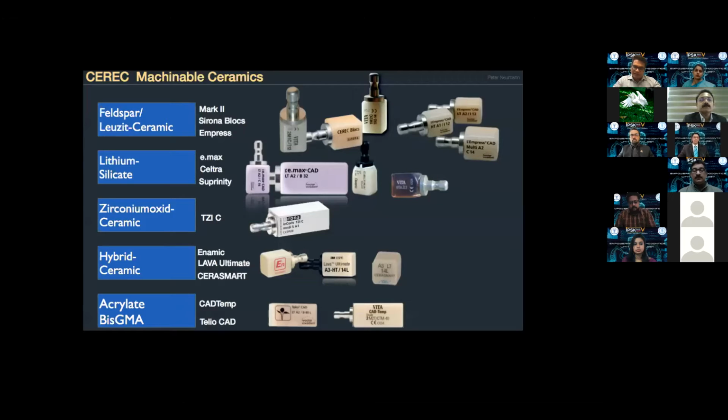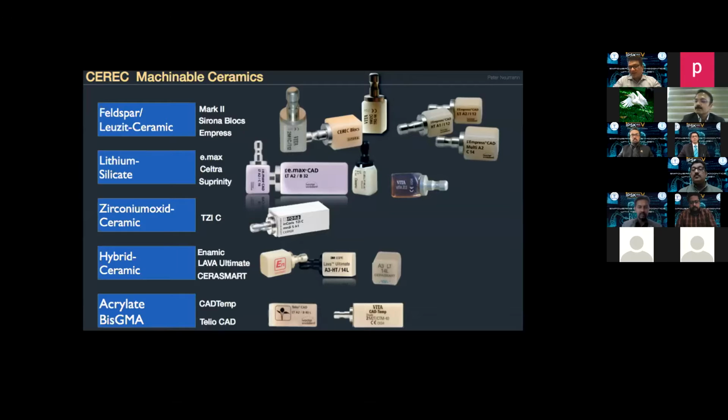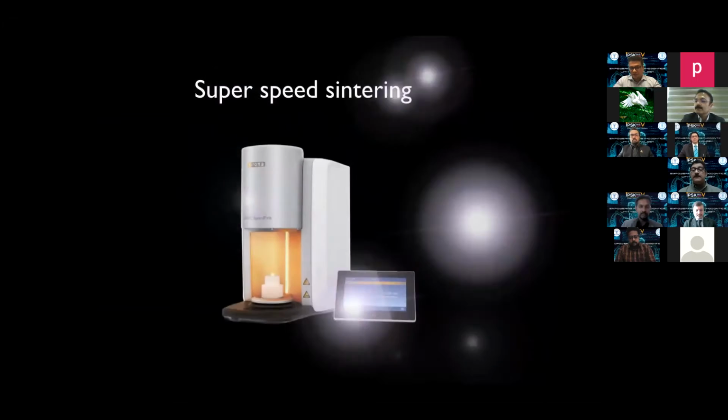Then we have the crystalline ceramics, zirconia, and all things that you can do with zirconia. Then a very exciting group of materials, the hybrid ceramics, which is a combination of composite network with ceramic fillers. This is gaining a lot of popularity, especially for implant restorations. And last but not least, we have the polymers, acrylics and composites, which can be used for intracoronal as well as certain extracoronal restorations.